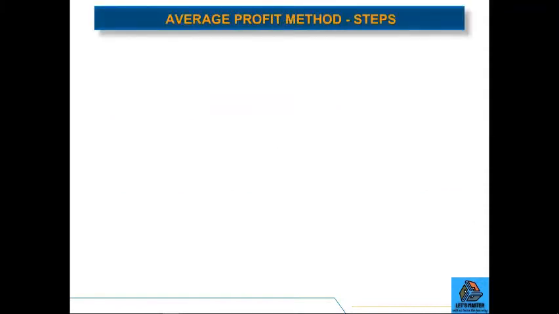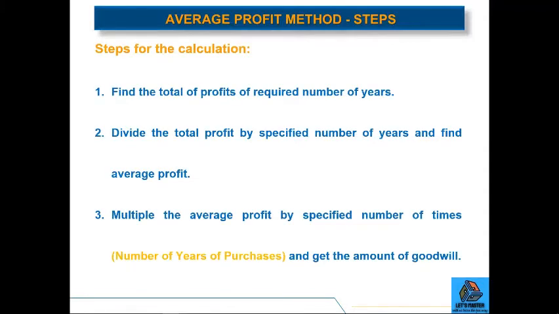Now, let's look at the steps of calculating goodwill by average profit method. So the steps are: find the total of profits of the required number of years. So if the partners agreed that we will calculate the goodwill basis the profits for last 5 years or 4 years or 3 years, whatever the number is, first of all, you need to calculate the total.